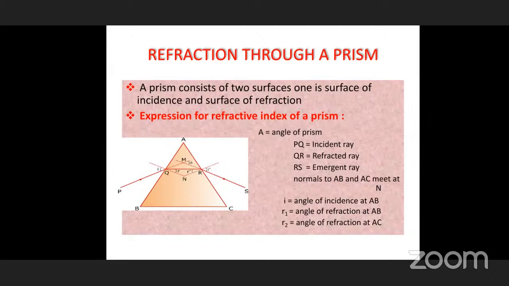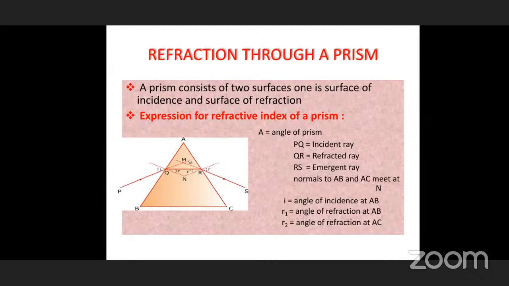What are those things? ABC is a prism, AB is the incident surface, and AC is the refracted surface. And here PQ is the incident ray, while PQ is entering into the prism. QR is the refracted ray inside the prism, and RS comes out, which we call the emergent ray. PQ is the incident ray, QR is the refracted ray, RS is the emergent ray. One light ray is taken, and the total derivation will take place based on this one light ray.